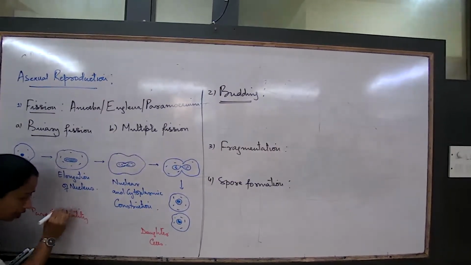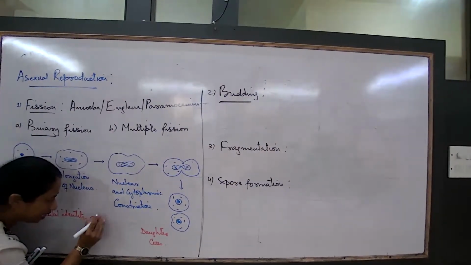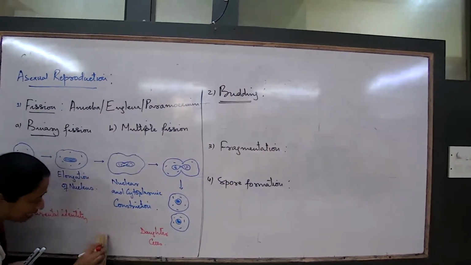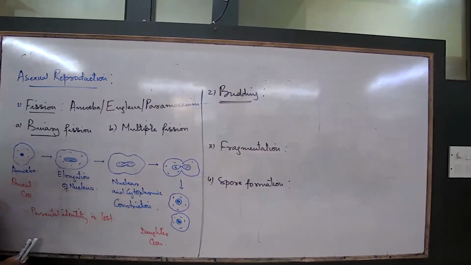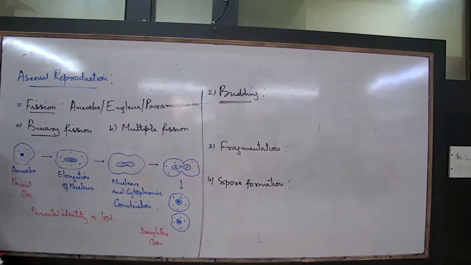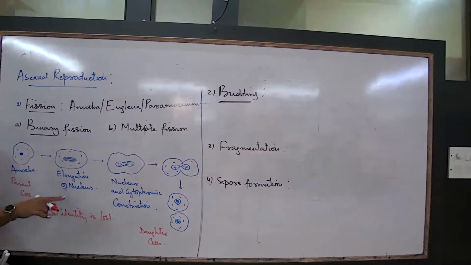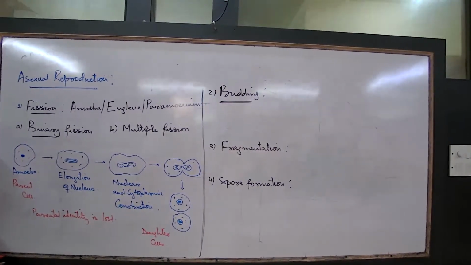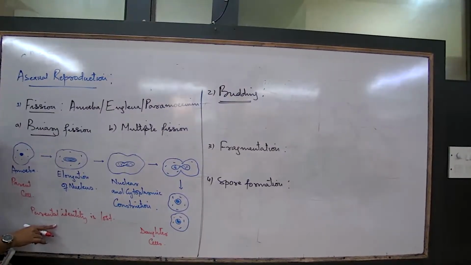What is the meaning? That is always written as a point of difference. Parental identity is lost, meaning now that we got the daughter cells, where is the parent? Is the parent parallelly existing? No, because it is the parent's body which got divided to form the daughter cells. So this concept is known as parental identity lost.